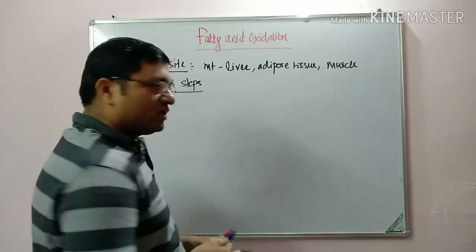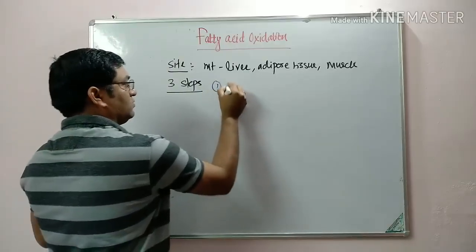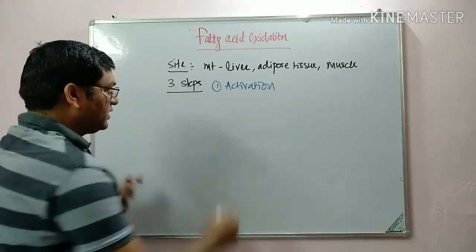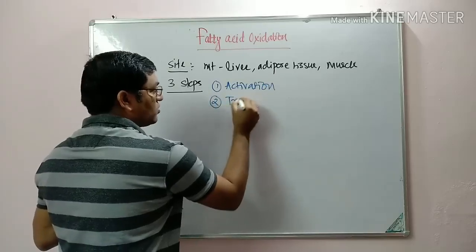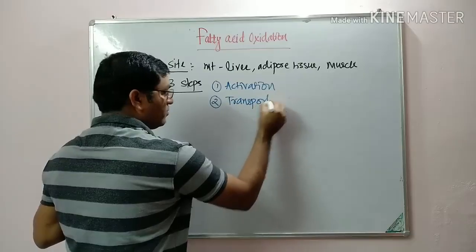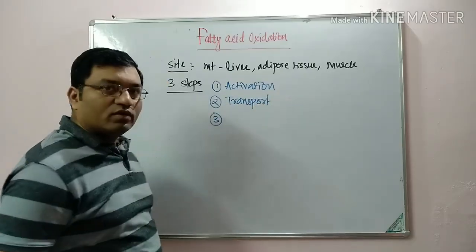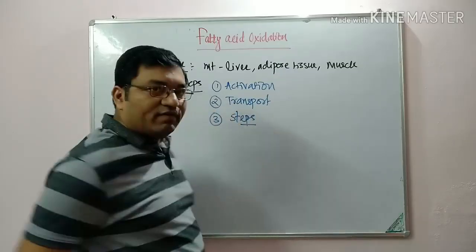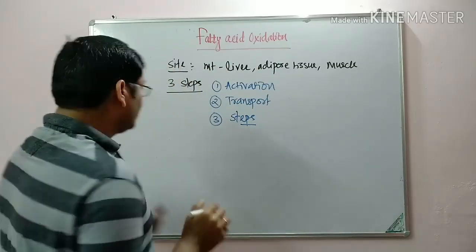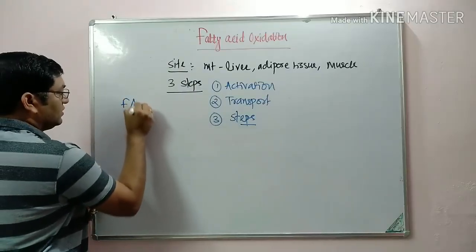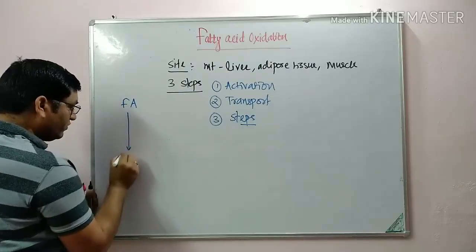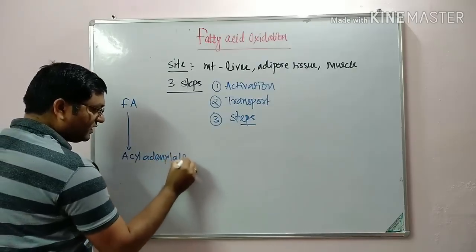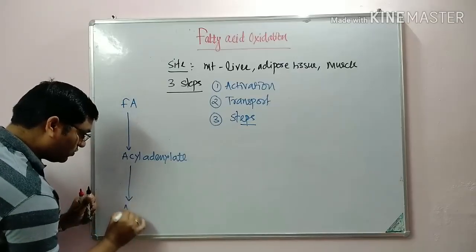The first one is the activation of fatty acid to acyl coenzyme A. Second, the transport across the inner mitochondrial membrane, and third is the oxidation proper. So in the activation of fatty acid, the fatty acid is converted into acyl adenylate, and this acyl adenylate is converted into acyl coenzyme A.